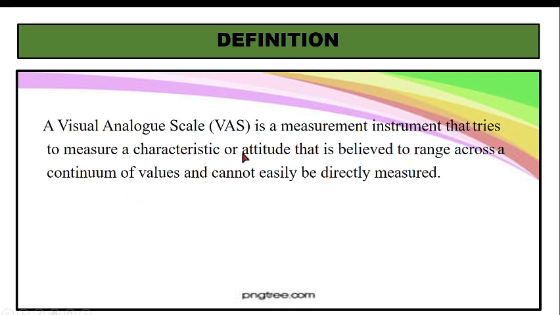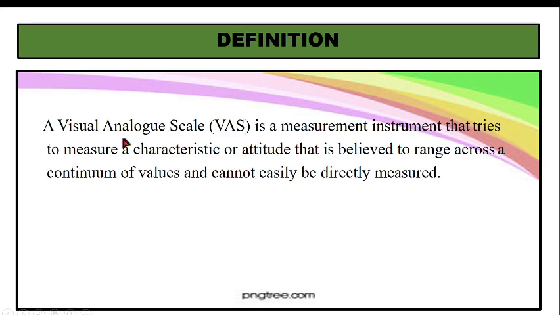Now this characteristic or attitude has various ranges. So what we do is we have the minimum point, where the person may not be experiencing that. For example, related to pain, it may be no pain. Suppose it is related to anorexia, then no anorexia, okay, that is the minimum level, and maximum anorexia is the maximum level, okay. So that is believed to range across a continuum. So what do we call these values? Continuous values between these 2 points, and these characteristics or attitudes cannot be directly measured.